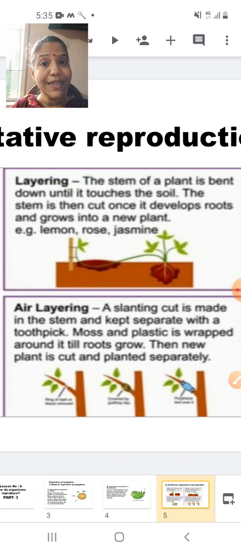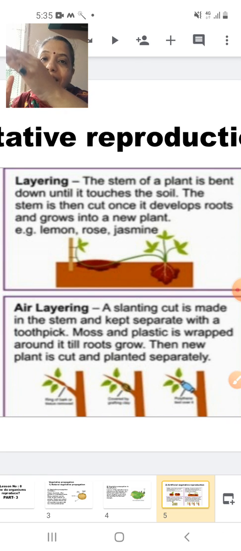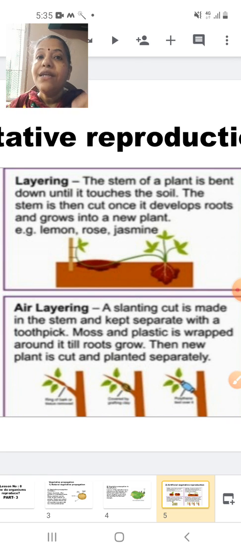Layering is very simple. In layering, I have a plant and I have a stem. I see to it that the stem of this plant touches the soil. And how should the soil be? The soil should be moist. So when the stem of the plant touches the moist soil, the stem tends to develop roots over there and it may develop into a new plant. This process is called layering.